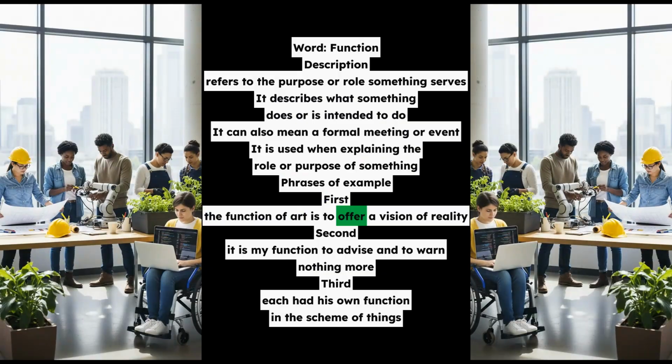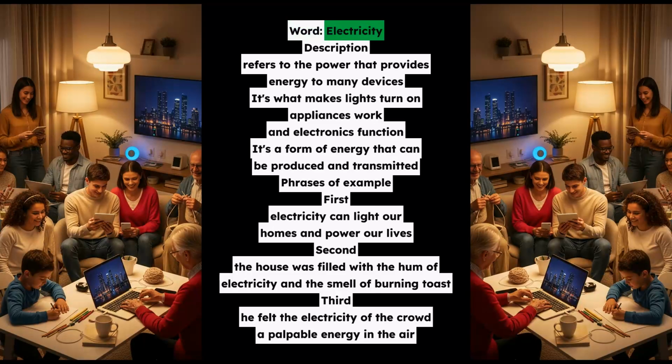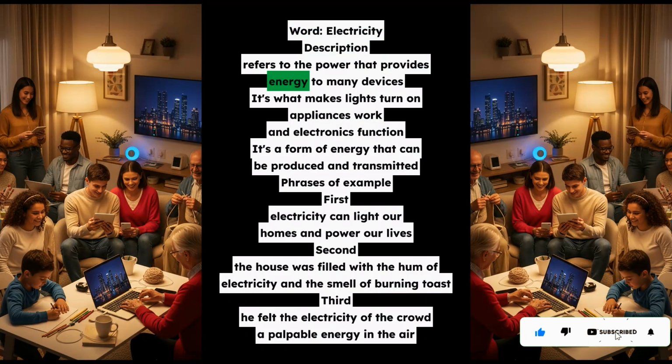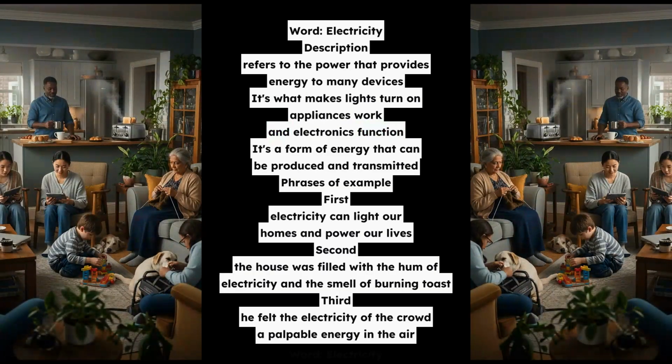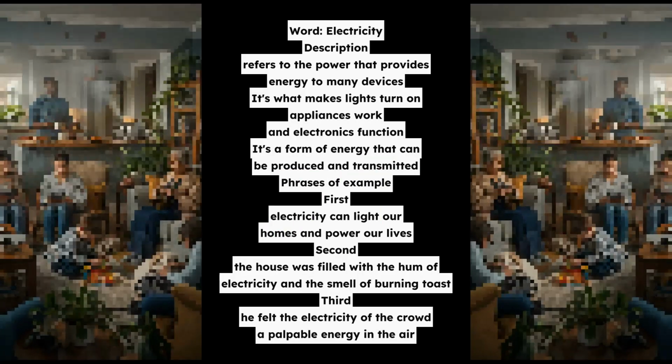Word, electricity. Description refers to the power that provides energy to many devices. It's what makes lights turn on, appliances work, and electronics function. It's a form of energy that can be produced and transmitted. Phrases of example. First, electricity can light our homes and power our lives. Second, the house was filled with the hum of electricity and the smell of burning toast. Third, he felt the electricity of the crowd, a palpable energy in the air.